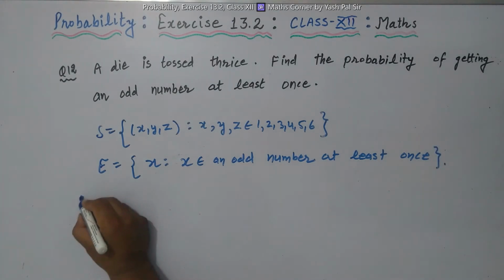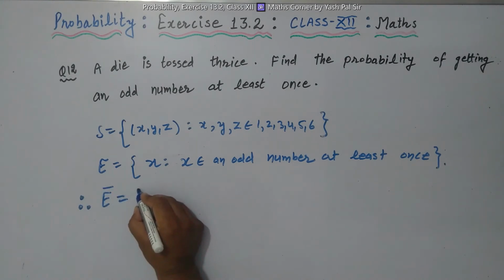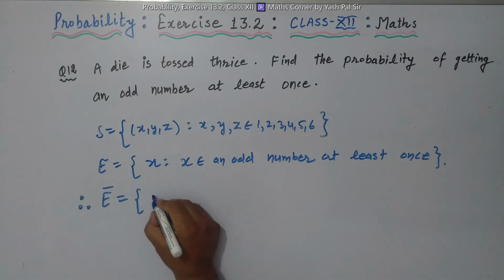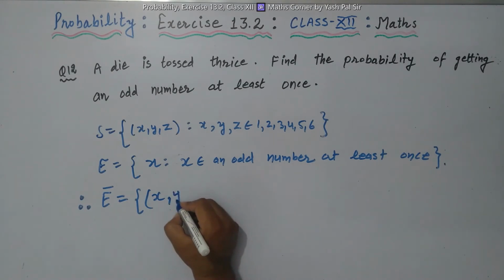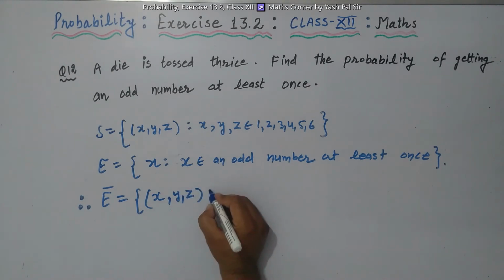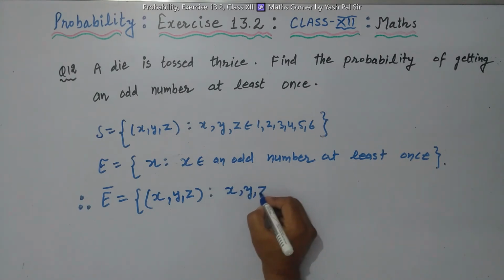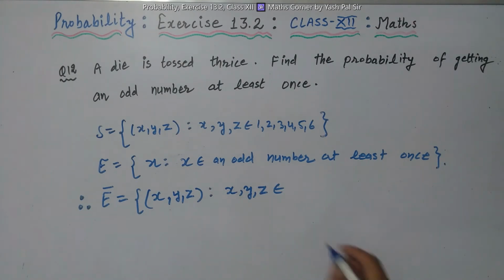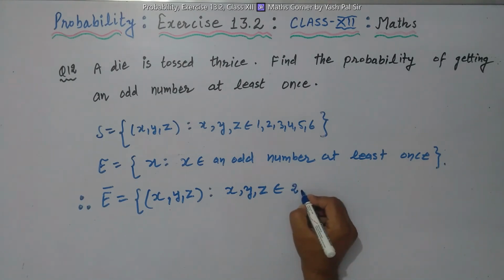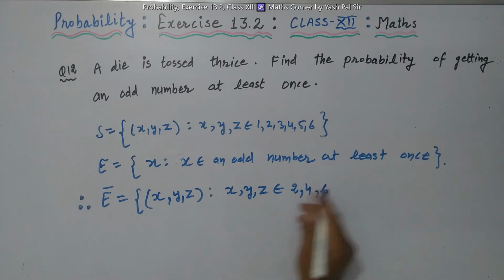So what is E bar? This is x, y, z such that x, y, z all belong to even numbers, no odd number. What are the even numbers? 2, 4, 6.